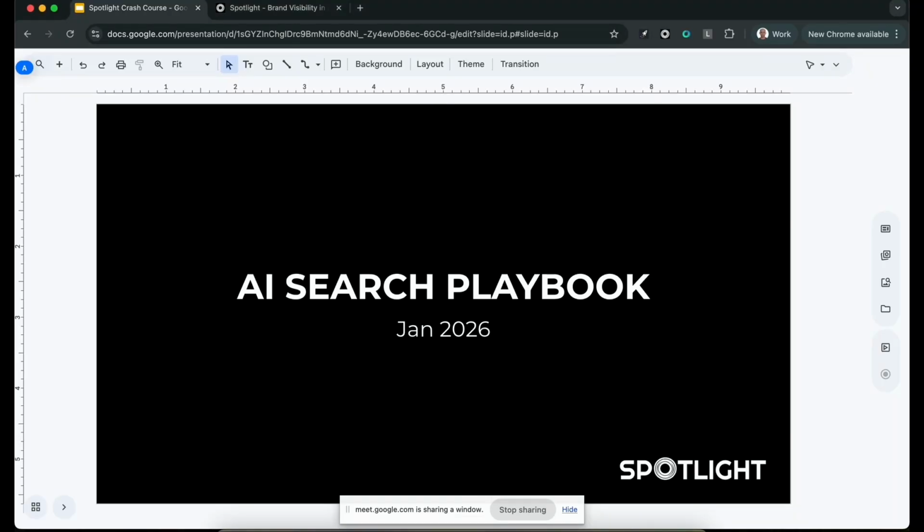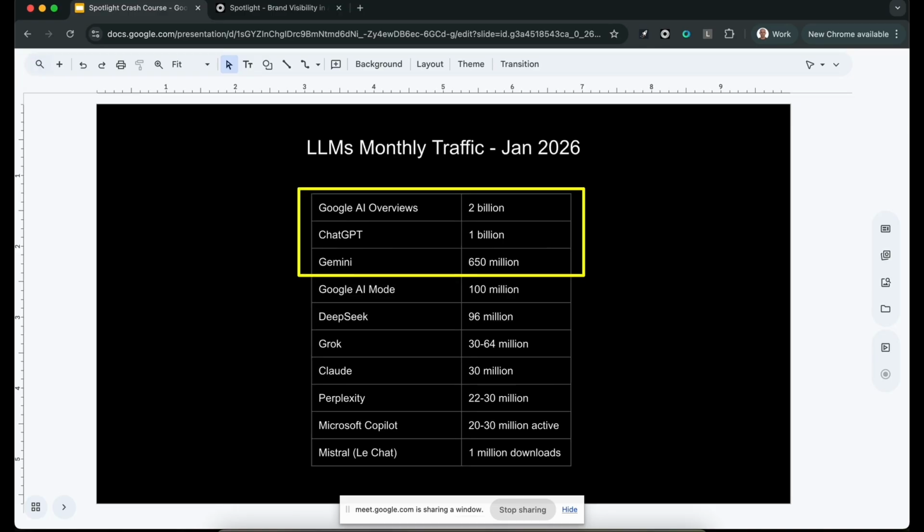So welcome. What I want to talk about first of all is to give you macro-level data on where we're at the moment, as of January 2026, and the models you want to focus on if you want to choose certain models to optimize for.